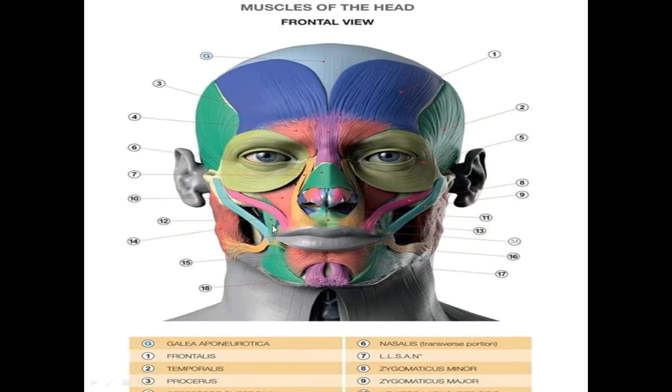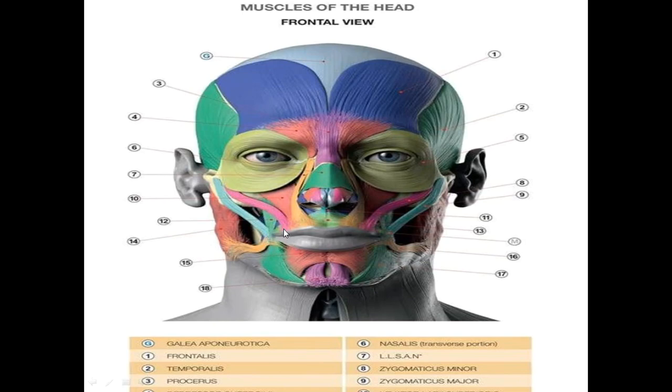What about this muscle? This muscle is attached to the lip, so it is labii. But it is below, so it is inferioris. And what does it do? It pulls down the lip, so it is depressor labii inferioris. This is levator labii superioris, and this is depressor labii inferioris.